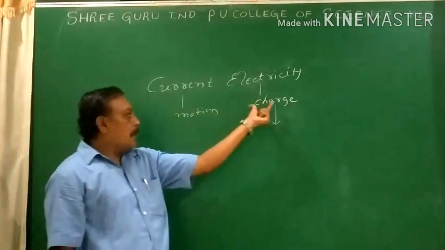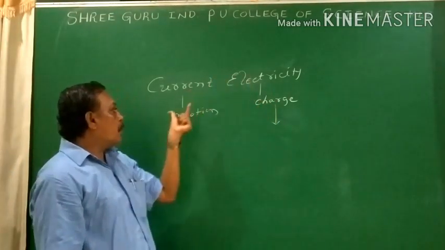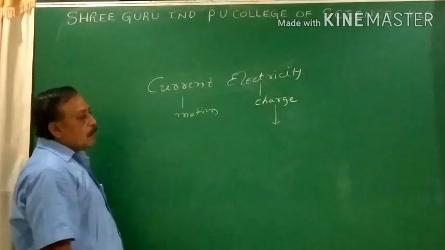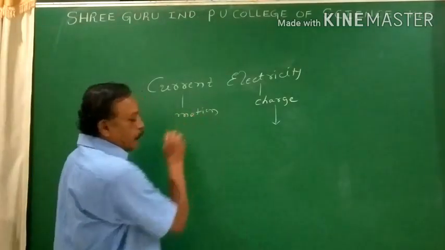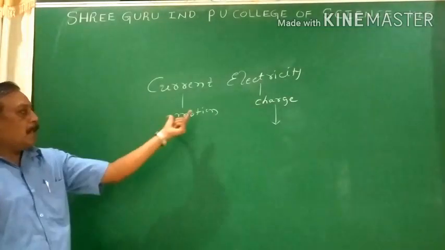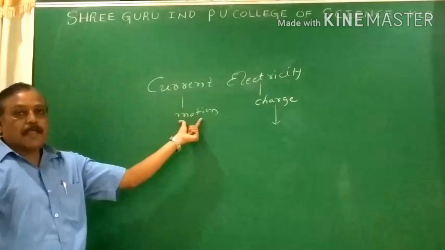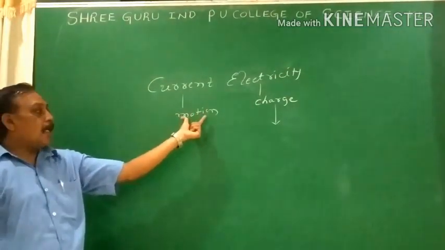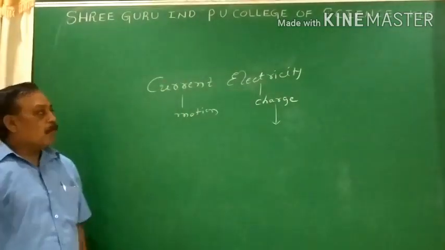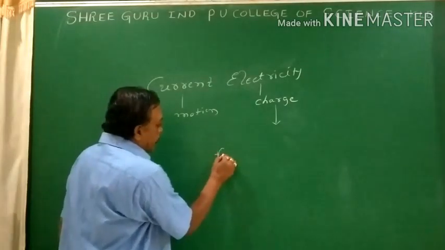After getting the charge, we want to make the charges to be under motion. To make the charges move, we need a medium. That medium is nothing but a conductor. Why do we select the conductor? A conductor has a large number of free electrons. Then what are free electrons?